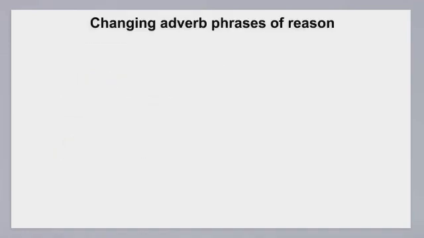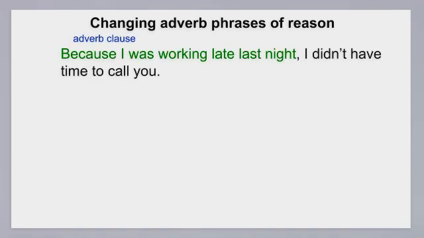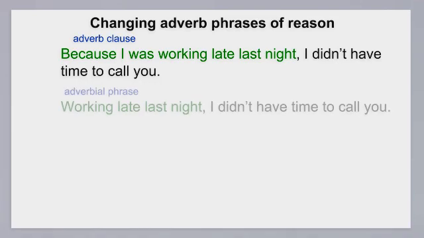Adverb clauses of reason can be changed to adverbial phrases by omitting the subordinating conjunctions because, since, or as at the beginning of the clause. For example, the adverb clause in the sentence, because I was working late last night, I didn't have time to call you, can be changed to, working late last night, I didn't have time to call you.